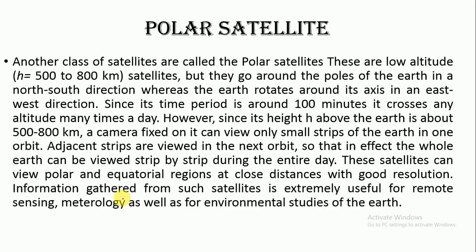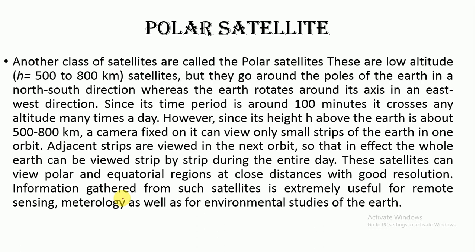Last topic is the polar satellite. What is a polar satellite? This is another class of satellites. They're called polar satellites. These are low altitude. h for these satellites is 500 to 800 kilometer only, but they go around the poles of the Earth in a north-south direction, whereas the Earth rotates around its axis in an east-west direction. These are the polar satellites. They must be passing through the poles of the Earth.